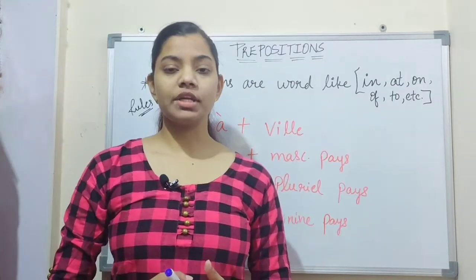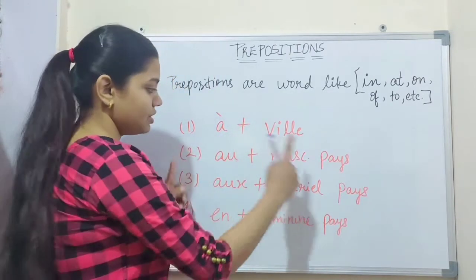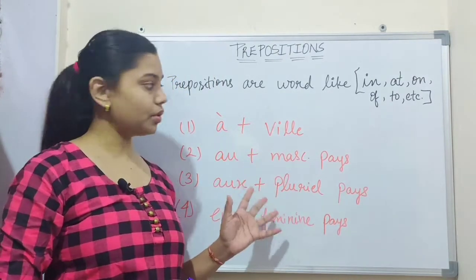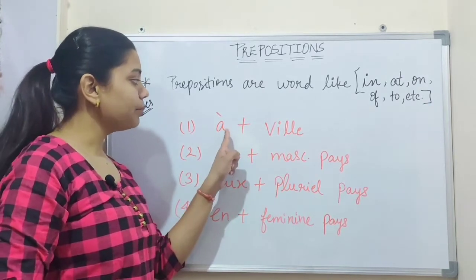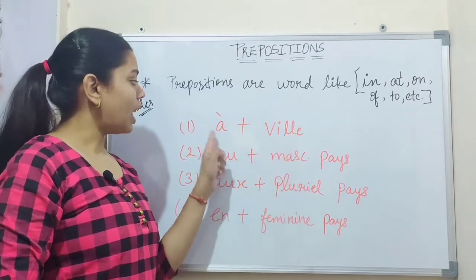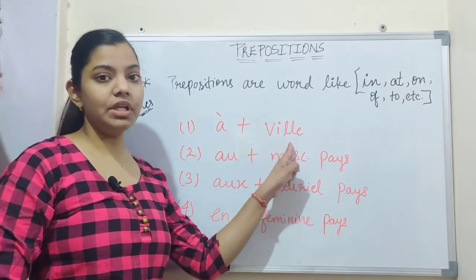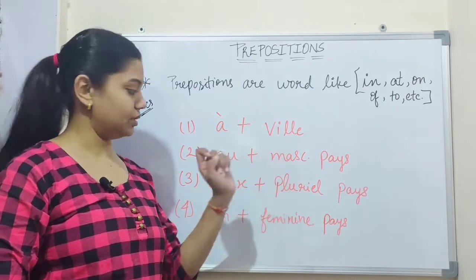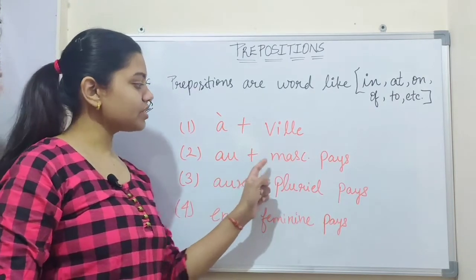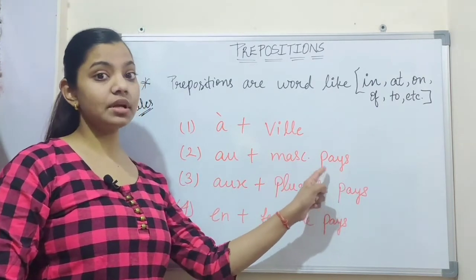So this is a short revision of these rules of prepositions. Number 1, à plus ville. That means à is used for ville, which means city. à is used in front of cities. Second, au plus masculine pays. Pays means country.